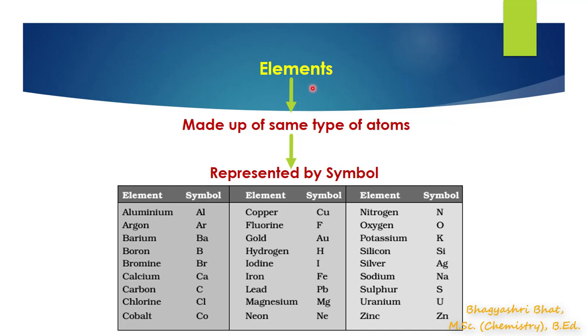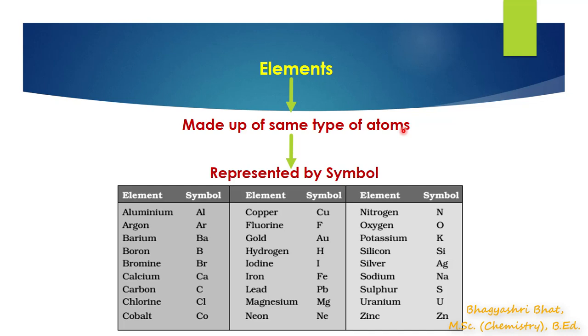Similarly, if I take gold, that gold element is made up of only one type of atom. So what is that? Gold atom. So elements are made up of similar kind of atoms. And here, we know that there are 118 elements. So it is very difficult to remember the names of all 118 elements.